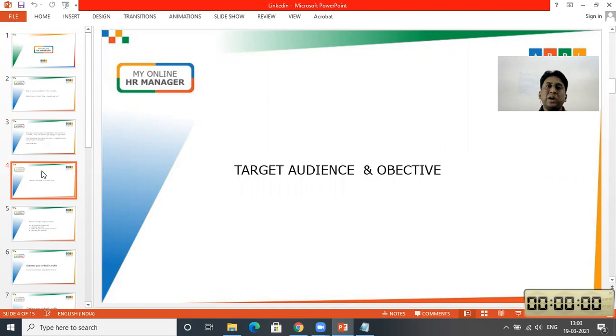Before sourcing profiles through LinkedIn, let's understand the LinkedIn algorithm. Whenever there is an account on LinkedIn, there should be one objective and a target audience related to that. I'll give you an example. I'm running an HR consultancy, I'm selling HR software, and I'm doing HR courses. So there are three different objectives. But if I want to create an account on LinkedIn, I should choose only one objective. In my case, I have selected HR courses. So that is my objective.